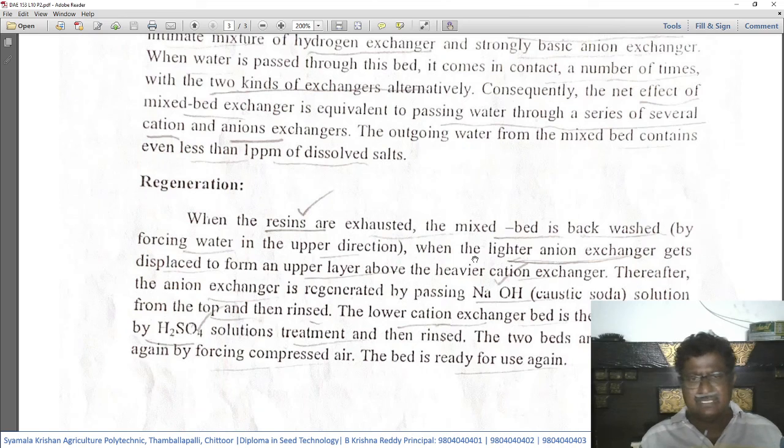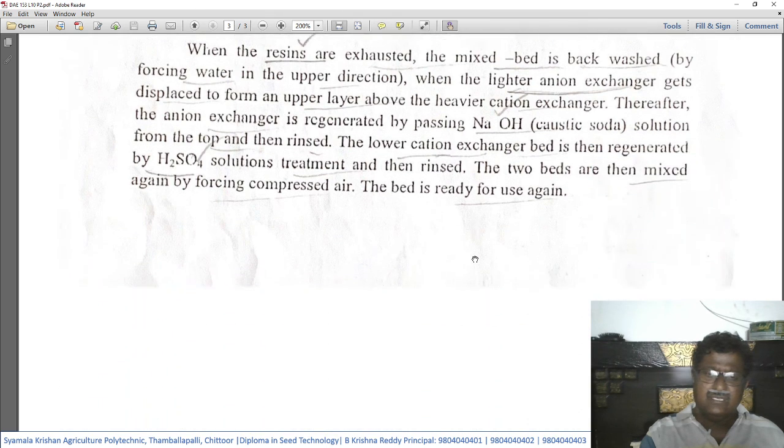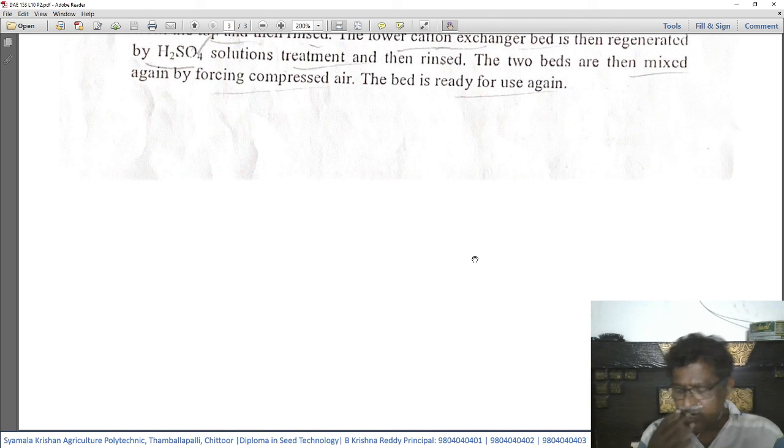After this entire process, the mixed bed deionizer will be ready for reuse once again. So this is how the hard water is treated to remove the hardness, and we also studied the various methods of regenerating the resins that are used in the softening of waters. So with this, we conclude the lesson.